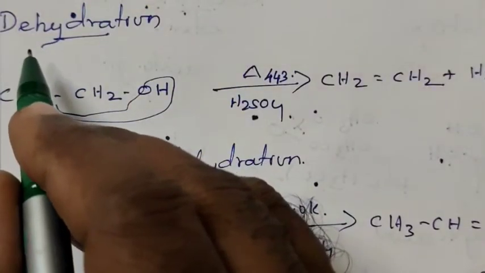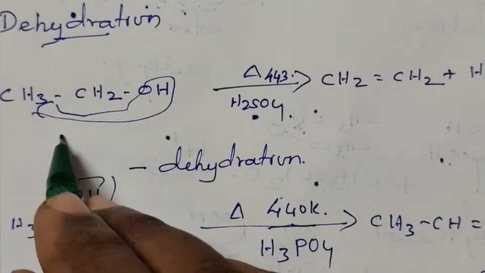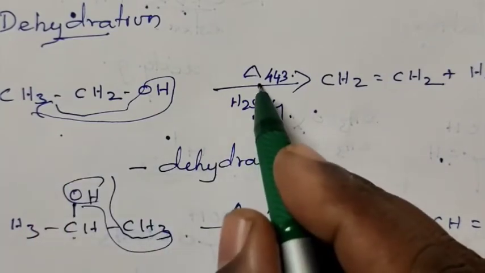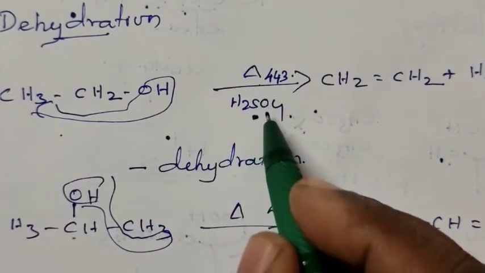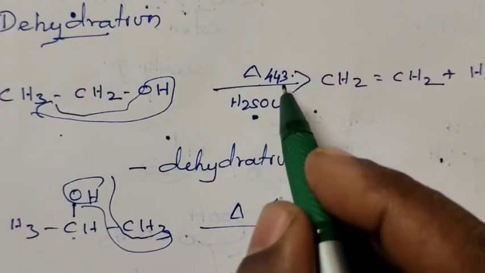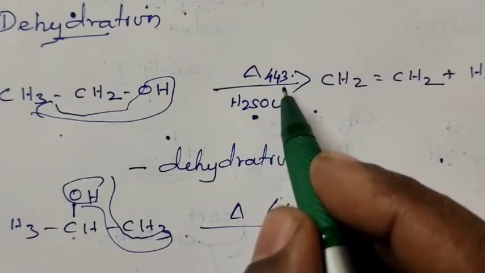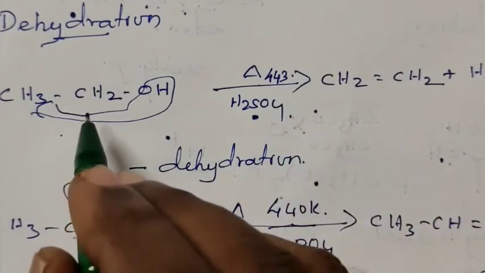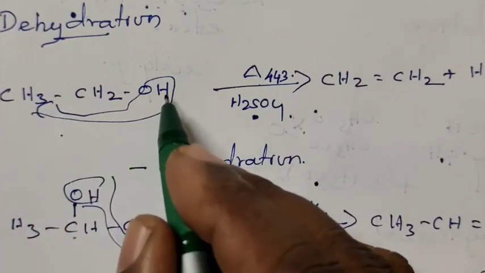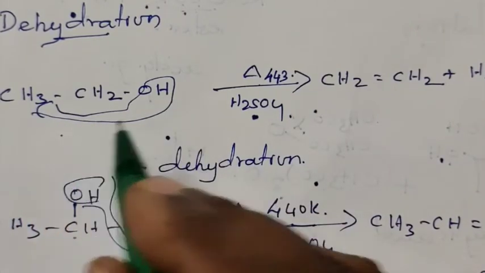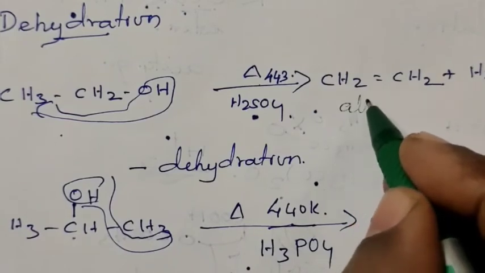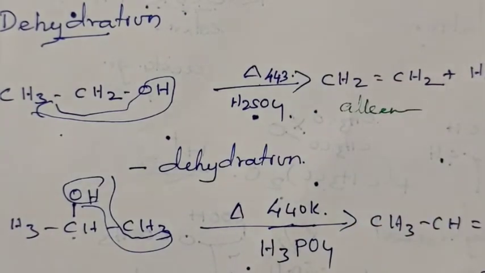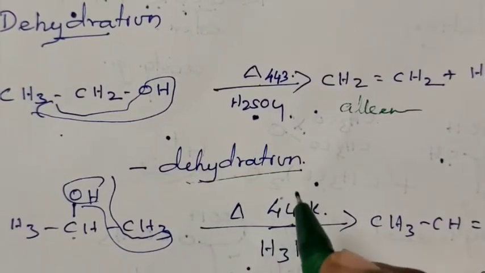Next reaction, dehydration. When alcohol is heated in the presence of concentrated sulfuric acid at about 443 Kelvin temperature, a water molecule is removed from the alcohol and forms alkene as the product. We are getting alkene as the product. This reaction is known as dehydration. Dehydration means removal of a water molecule.